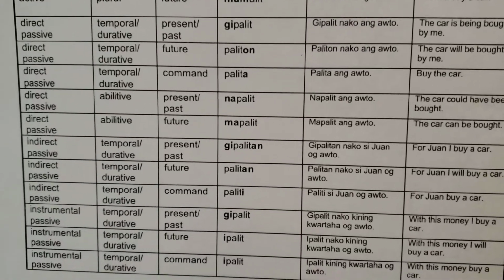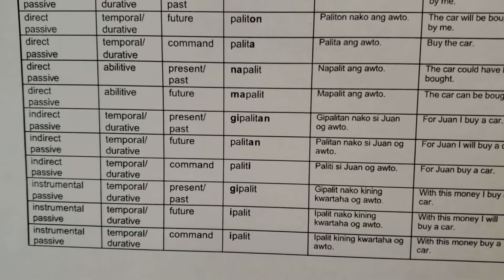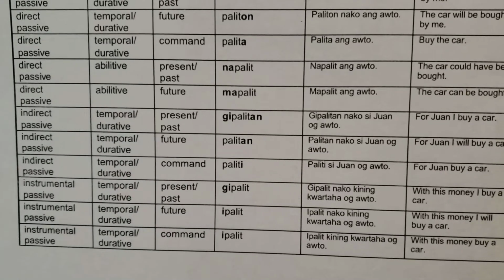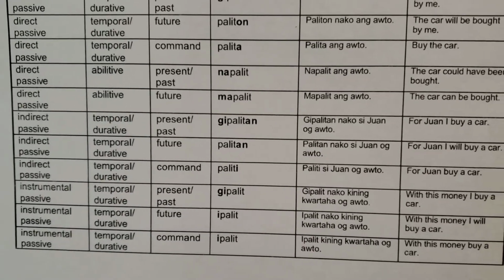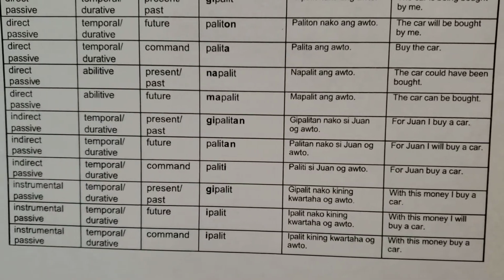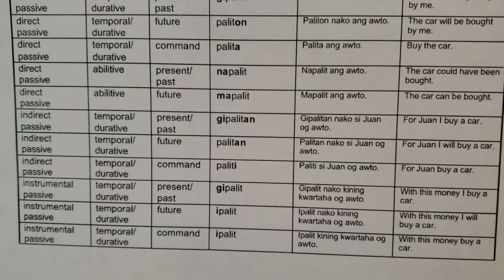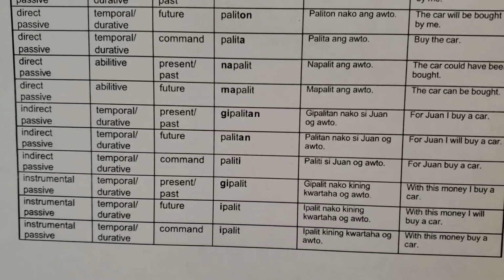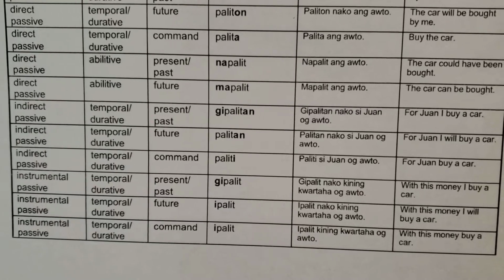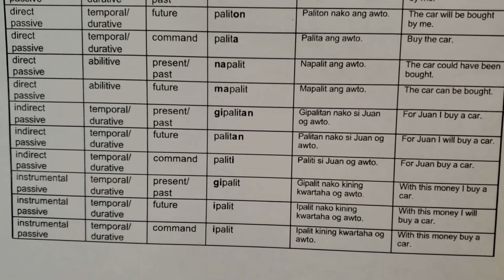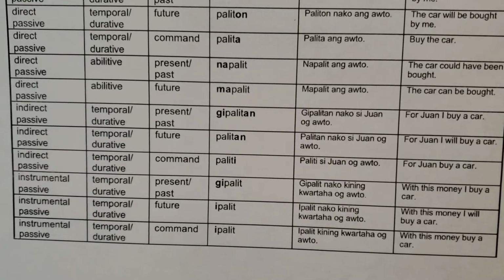And then abilitative, ability or opportunity. The affixes are na and ma. Napalit, mapalit. The car could have been bought, focusing on the ability of that car being bought or was bought. Napalit ang auto. The car can be bought. Future action, mapalit. Mapalit ang auto.